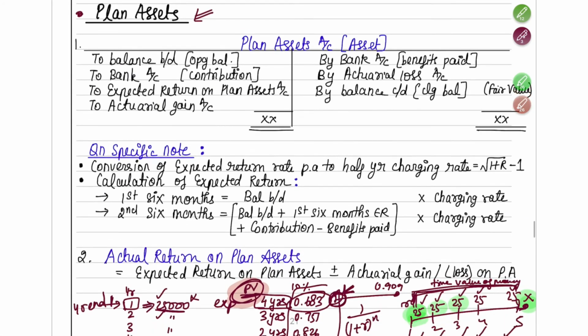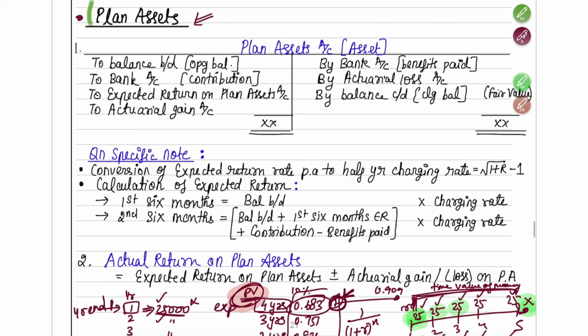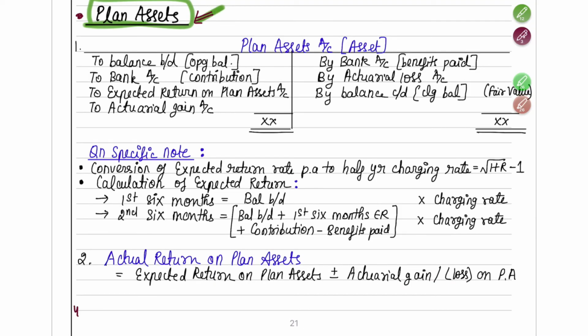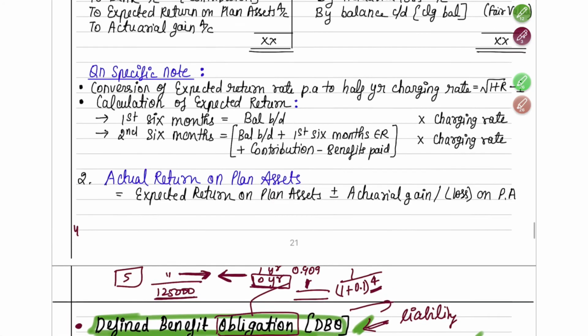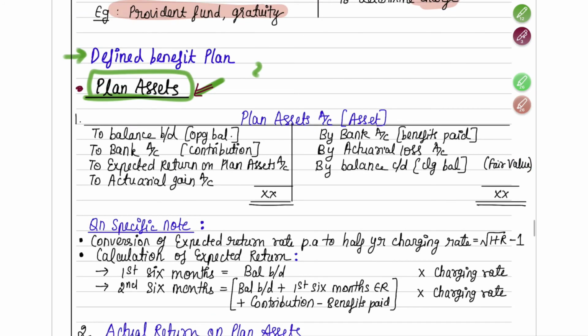Now moving on to our last topic, which is nothing but plan assets. So now let's understand what plan assets are. Fine. Every year you have to make this defined benefit obligation, or at the 5 years end you will have to pay a certain amount of money to the employee.